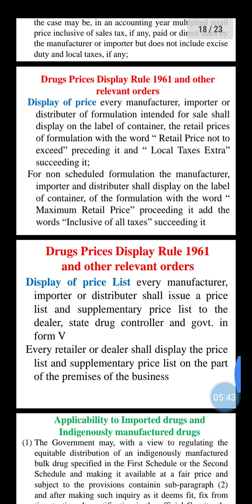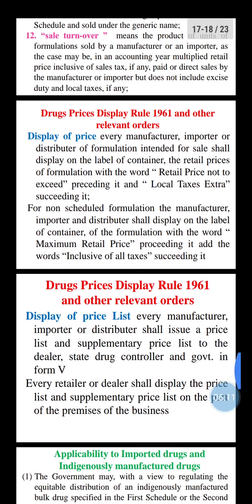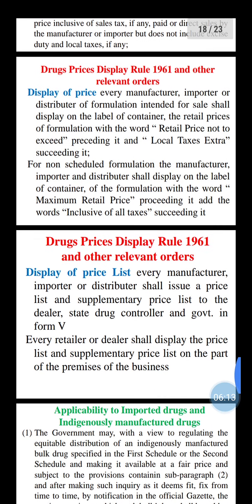Then, for display of price list, every manufacturer, importer or distributor shall issue a price list and supplementary price list to the dealer, state drug controller and government in Form 5. Every retailer or dealer shall display the price list and supplementary price list on a part of the premises of the business. So that is it for today's lecture.